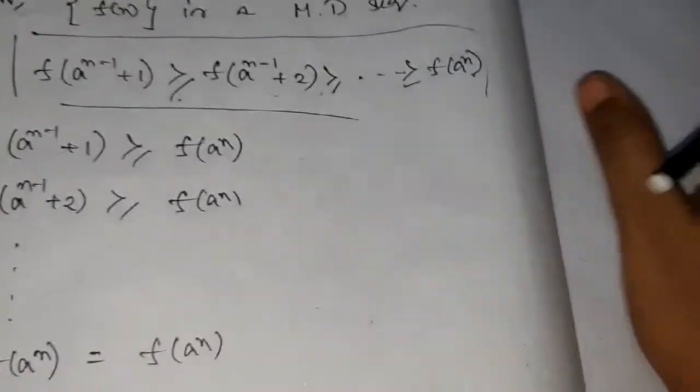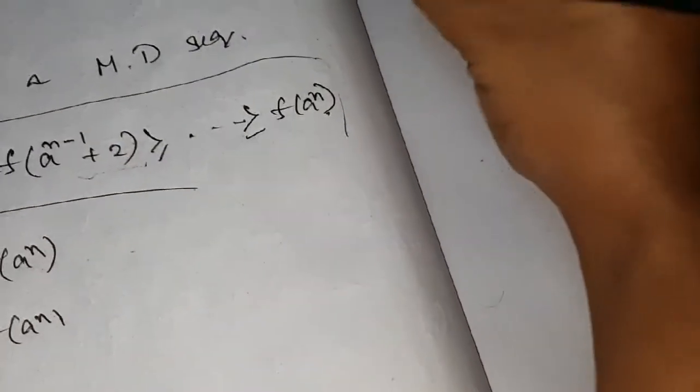Okay, now again adding all this, we get, what will we get adding all this?